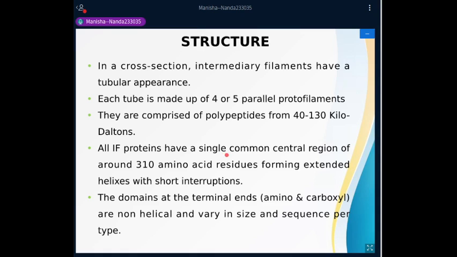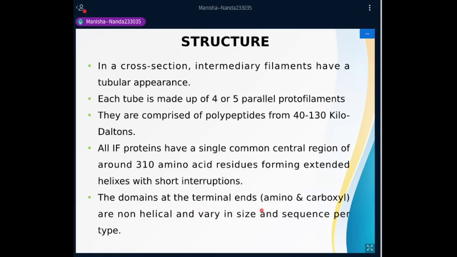Once we move ahead, you'll see there are different types and classes of intermediate filaments. Whatever be the type, they have this common central region that forms extended helices with short interruptions.